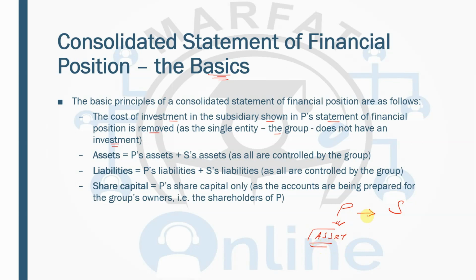If the parent is acquiring the shares of the subsidiary, for the parent that investment is going to be accounted for as an asset. So in the assets there will be the financial asset. That means this is the investment which has been made by the parent in the subsidiary. And the subsidiary whose shares are acquired, for them, this is equity. This is the basic concept you need to remember.